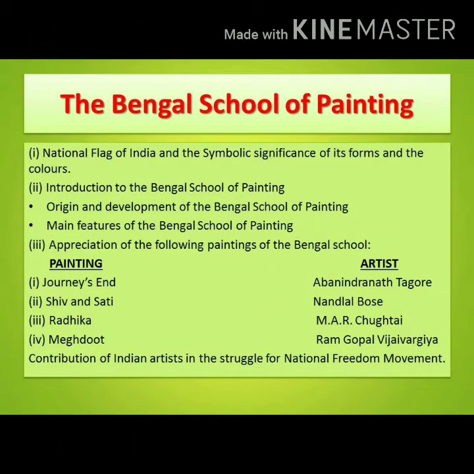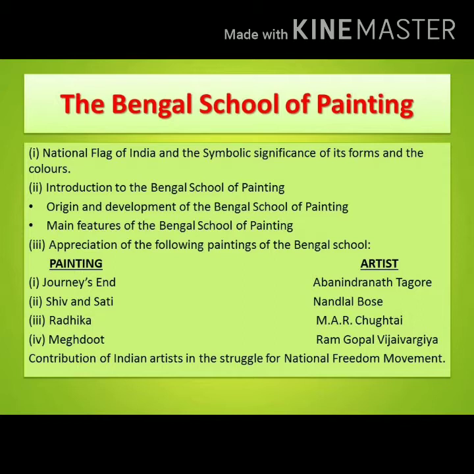In Bengal School of Painting, we will read about the national flag of India and the symbolic significance of its forms and colors. We will cover the introduction to the Bengal School of Painting, its origin and development, and its main features. We will also read the appreciation of the paintings of the Bengal School.